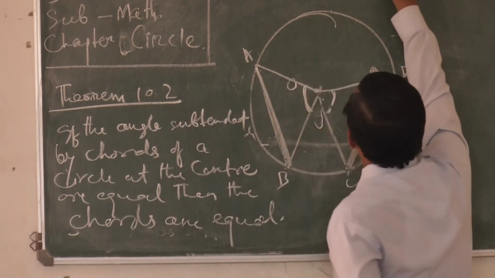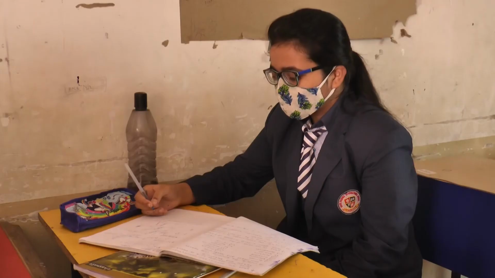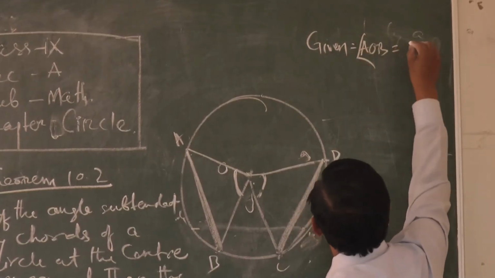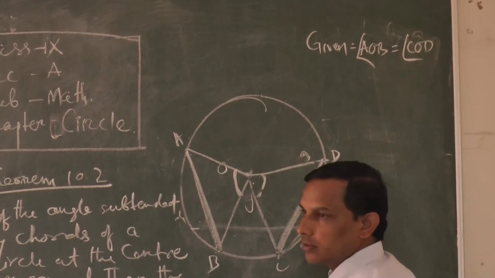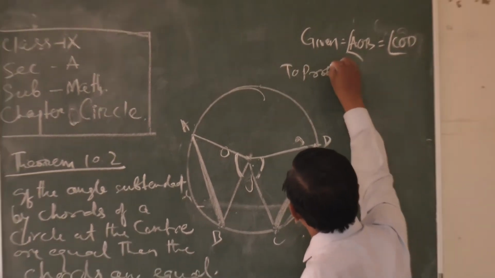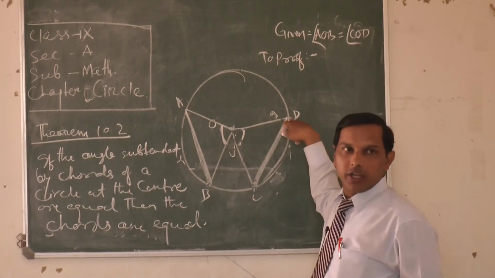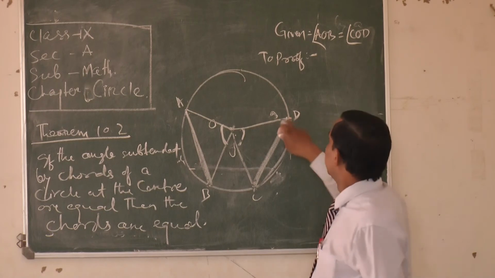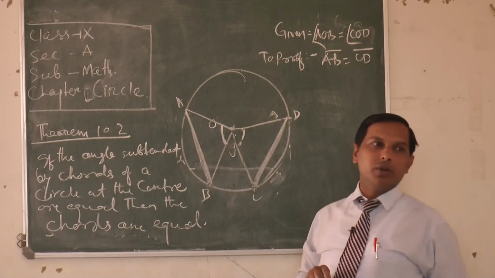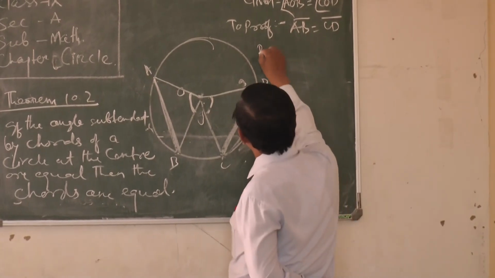Okay. First, what is given? Given is angle AOB is equal to angle COD. Clear? Next, to prove, what do I have to prove? AB chord is equal to CD chord. So I have to prove that AB equal to CD, the length of AB equal to the length of CD. Clear all of you? Next, now prove it.